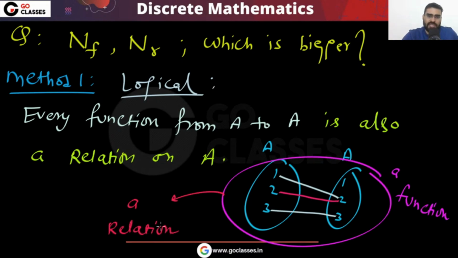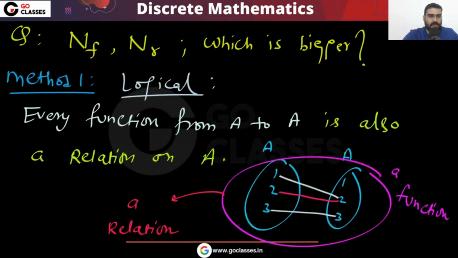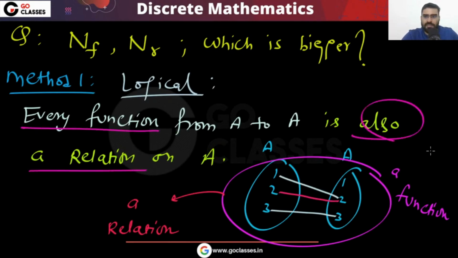So every function is also a relation. Agree? Correct? But remember, you can create more relations. So very easily you can see that every function from A to A is also a relation.